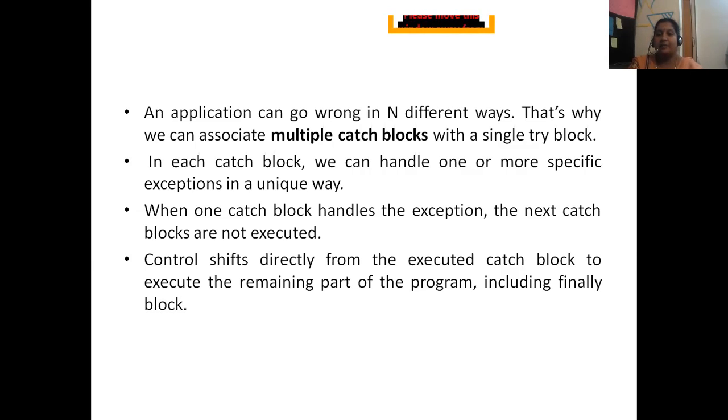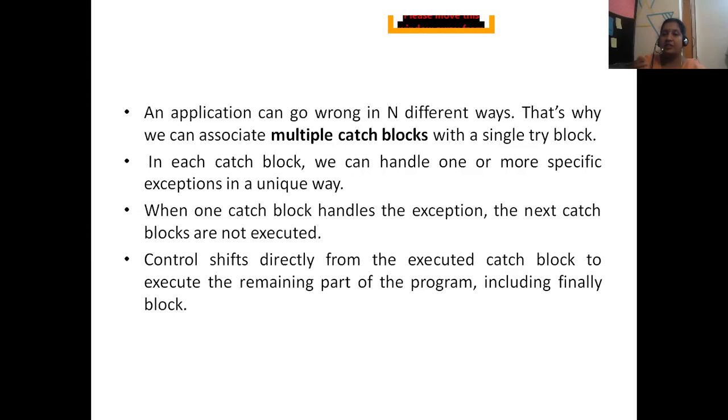In the catch block I have written catch divide by zero exception, or Exception e, open bracket, System.out.println divide by zero exception, close the bracket. After that I have written 10,000 lines of code. So what will the system do? It will check int c equal to a by b, 5 by 0, and immediately find that this is an error. But you have written it inside the try block.